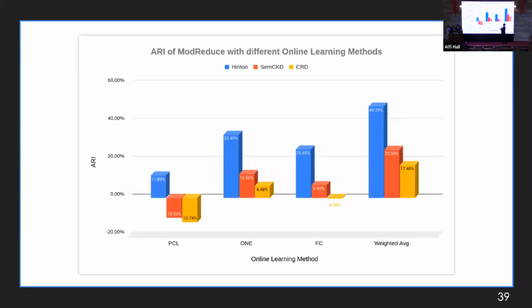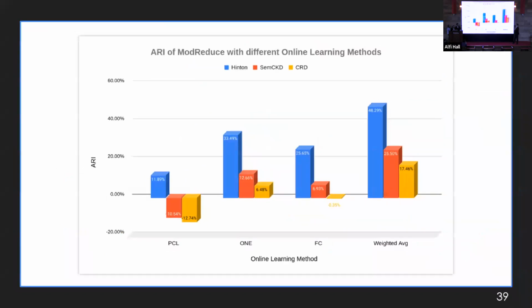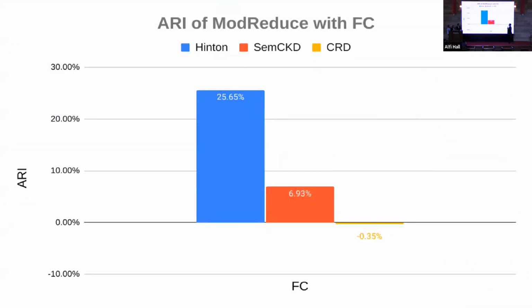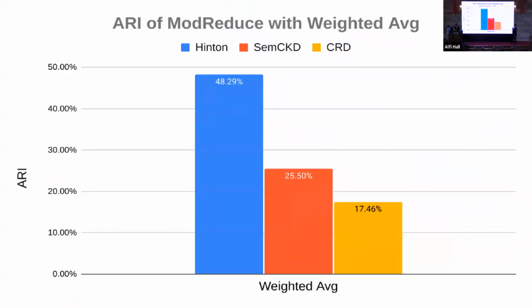So we move on to the next online learning technique, which is 1. And we can see here that all the numbers are positive, which means that our model actually improved on Hinton, SimCKD, and CRD, which are all the state of the art in their field. Moving on to the next online aggregation method, which is FC. And we can see here that also we have an improvement over Hinton and SimCKD, which are actually part of our structure. However, we are lacking by about -0.35% in CRD. Now, moving on to our last online technique, which is weighted averaging, which is actually the most promising and the one that we have chosen to progress with and present.